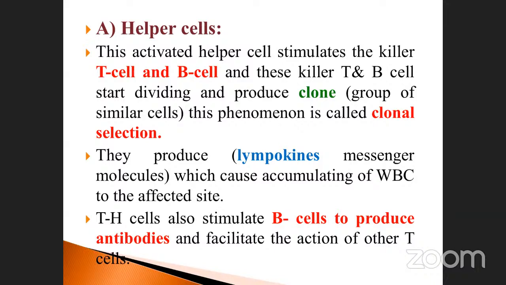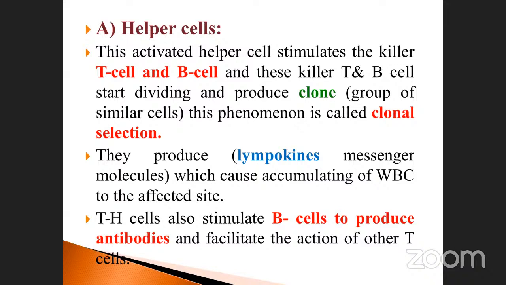Okay, WBCs accumulate on it. As a result, what happened? The production of lymphokinase. Lymphokinase is also one of the antibody properties. And then again, T helper cells also stimulate B cells to produce antibodies. Here, T cells and B cells are thymus cells and bone marrow cells. Here, WBCs also. Okay, these are helper cells.